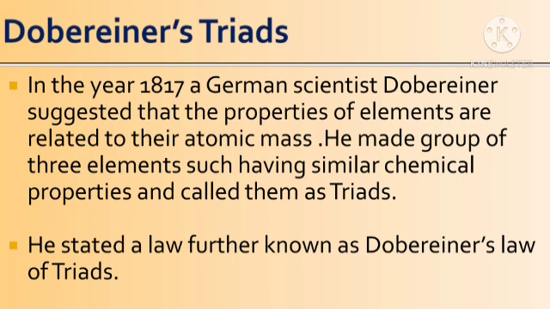Dobereiner in 1817. In the year 1817, a German scientist, Dobereiner, suggested that the properties of elements are related to their atomic mass. He made groups of three elements having similar chemical properties and called them a triad. And from that information, he stated a law, known as Dobereiner's law of triads.